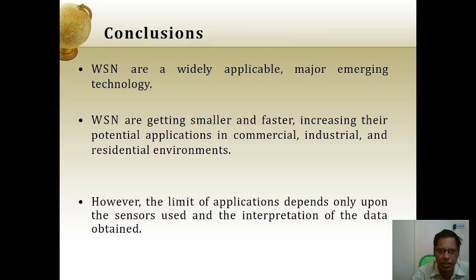This is the conclusion: wireless sensor networks are widely applicable and a major emerging technology, getting smaller and faster, with their size going to minimize, and with potential applications in commercial, industrial and residential environments. The limit of applications depends only upon the sensors used and the interpretation of the data obtained. This is about wireless sensor networking and its applications.